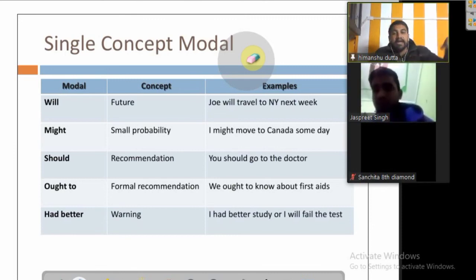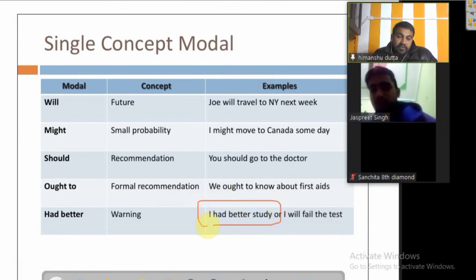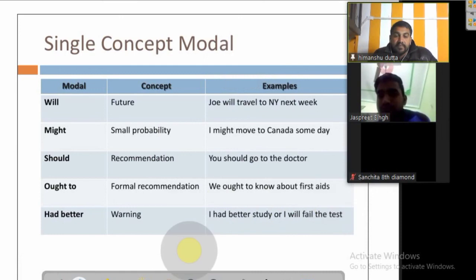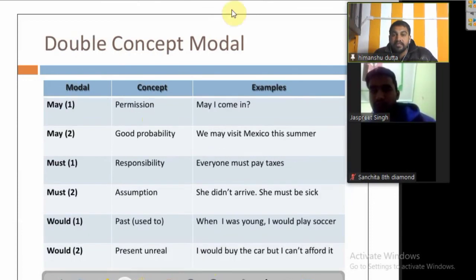So had better is used in that sense in the sentence. Now, I had better study or I will fail the test. Okay, so this is the way that we need to use it. Did you understand, Sanchita? Sanchita is not speaking at all. Did you really understand? Yes. Okay, anyways, fine. So now the double concept one. This double concept we will do in the next session.